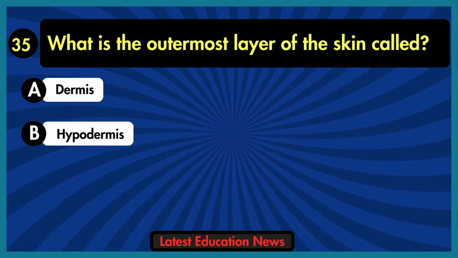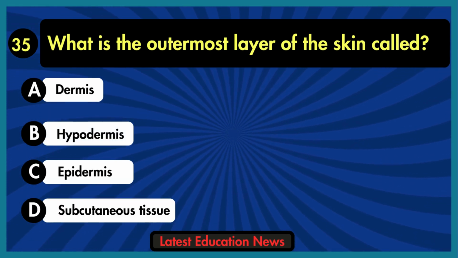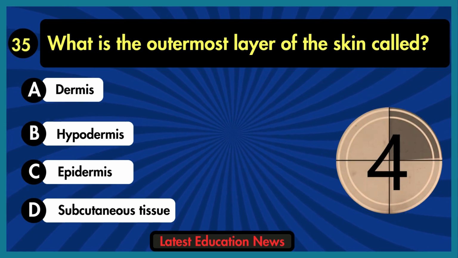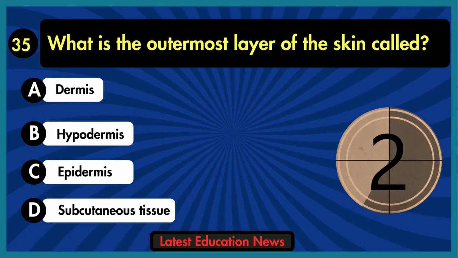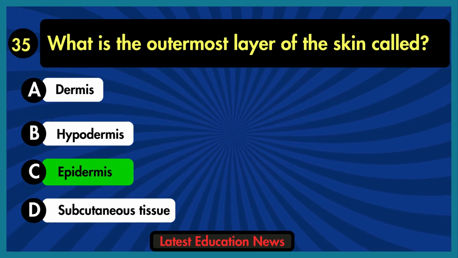What is the outermost layer of the skin called? A. Dermis. B. Hypodermis. C. Epidermis. D. Subcutaneous tissue. The correct answer is option C, epidermis.